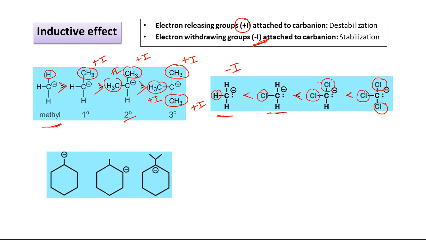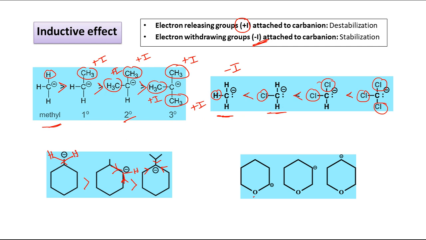Another example, here we have this carbon, this is basically CH2 minus. Plus I effect is coming from these two sides. In the next example, here we have one hydrogen and 2 C-C bonds. Sorry, in the previous one I have written it correctly: basically here 2 hydrogens are there, so plus I effect is coming only from one side. In this case it is coming from 2 sides, and in the last case it is coming from 3, because there are total 3 C-C bonds. So maximum stability will be the first one, then the second, and the last one, among these 3, is the least stable.